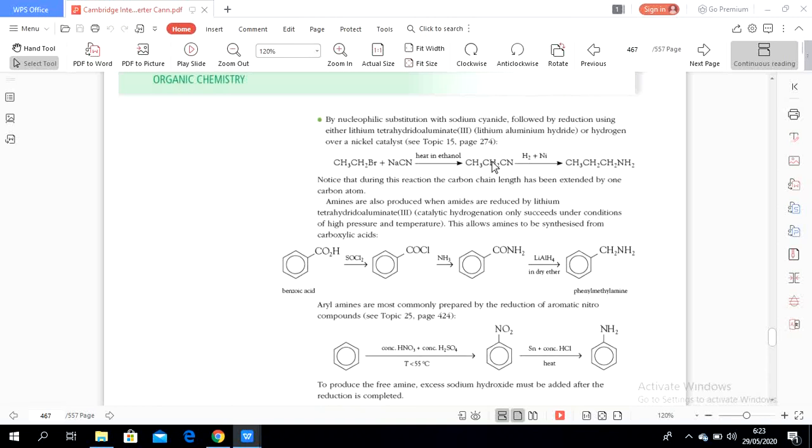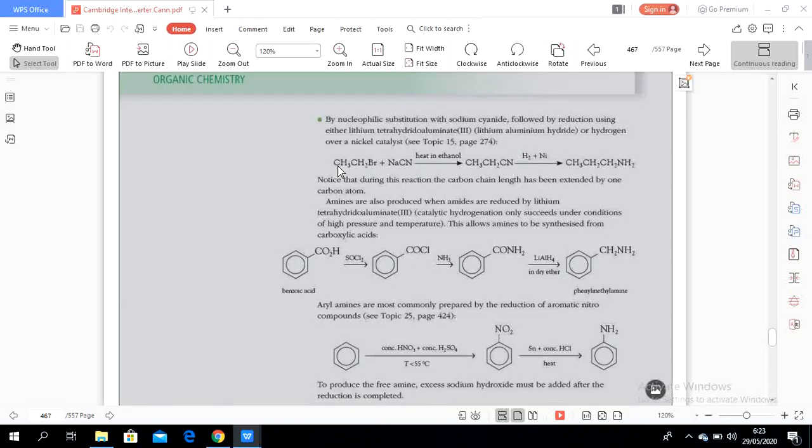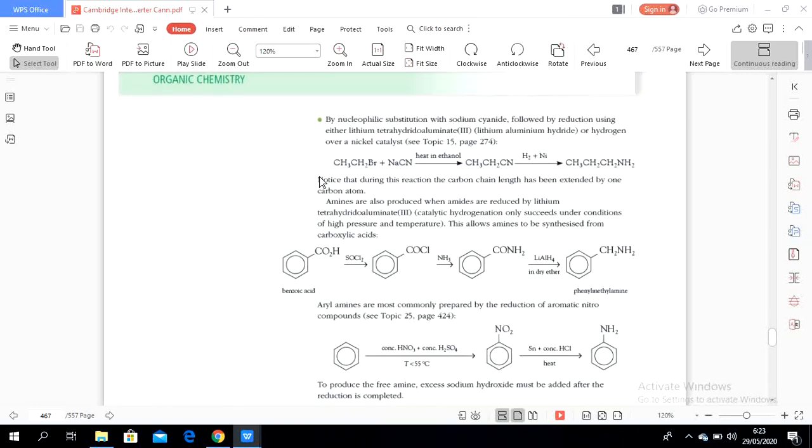What is the use of this reaction? As we can see here, in the halogenoalkane there are 2 carbon atoms. In the amine there are 3 carbon atoms. So we have to use this nucleophilic substitution with sodium cyanide if we want to add 1 more carbon atom.